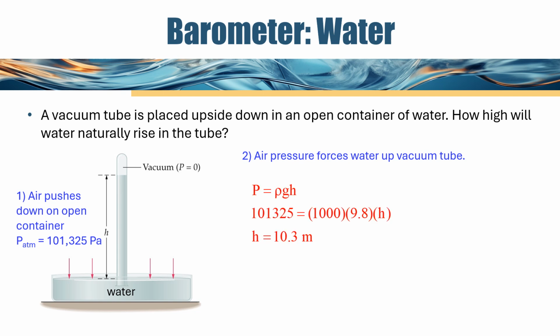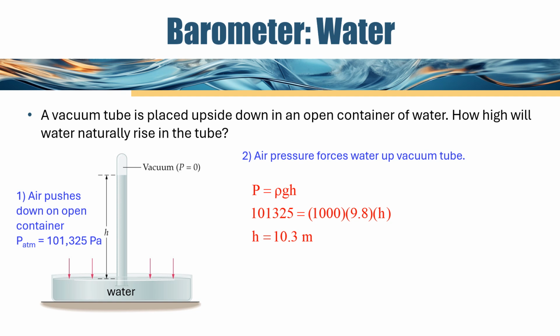We can run through the calculation where we have pressure equals rho g h. We still have air pressure pushing down, 101,325. The density of water is 1,000, times 9.8, and we can calculate h. And we find out that water will go up this vacuum tube 10.3 meters. That is way higher than 760 millimeters of mercury. So we can see why Torricelli made his early barometer with a fluid like mercury. We wouldn't want our measuring instrument to have to be 10.3 meters tall.